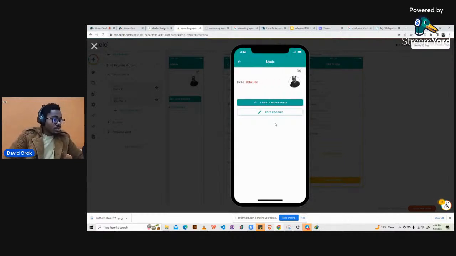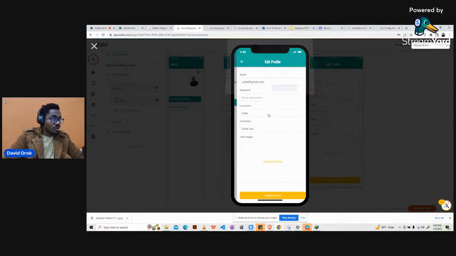So this is what we see here. This particular picture is not coming from the database. If you can see it, this is definitely not Uche. This is me. For now we will just use this picture as Uche. But instead of uploading it manually from the system, we're going to try to get it directly from the database. I will show you that. Now, when you want to create workspace, we didn't link this. Edit profile takes you to this particular page right now. And then there's something I want to show you.